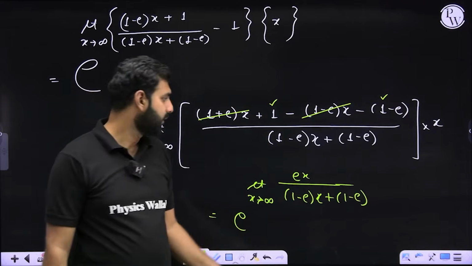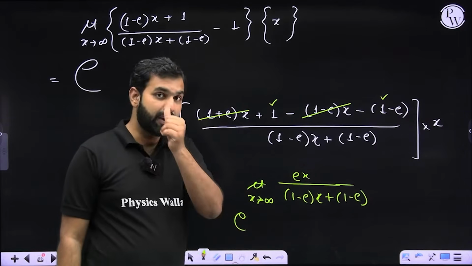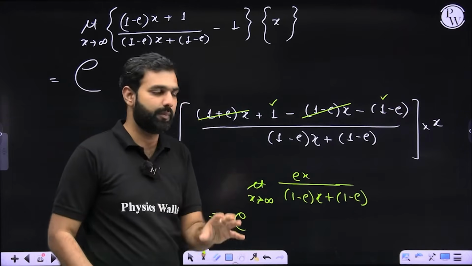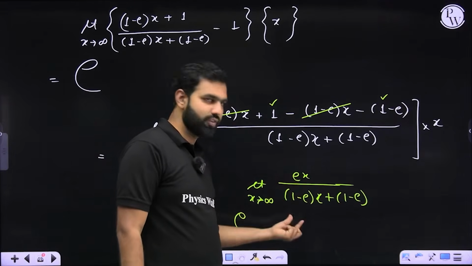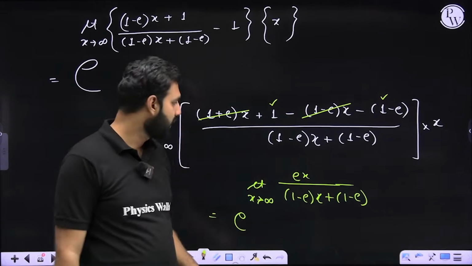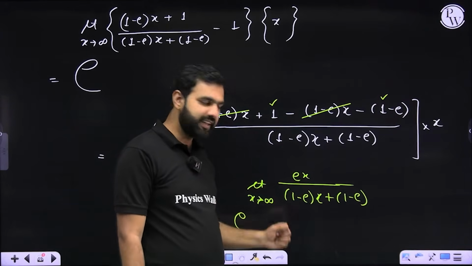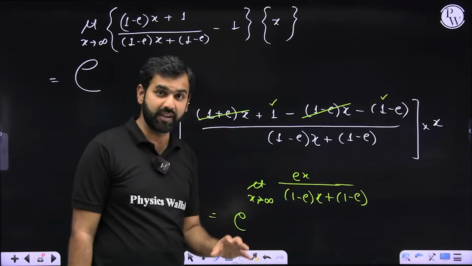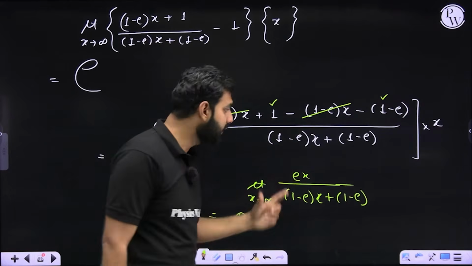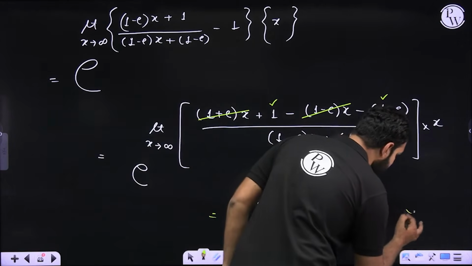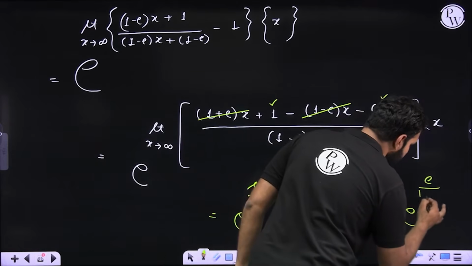Or rather, I'll say, if both the numerator and denominator have degree 1, same degree polynomials, then the ratio of their coefficients of highest degree term will be the answer. So the answer should be e upon 1 minus e. I repeat, x has a coefficient e here, and this x has a coefficient 1 minus e. So my answer will be e raised to the power e upon 1 minus e.